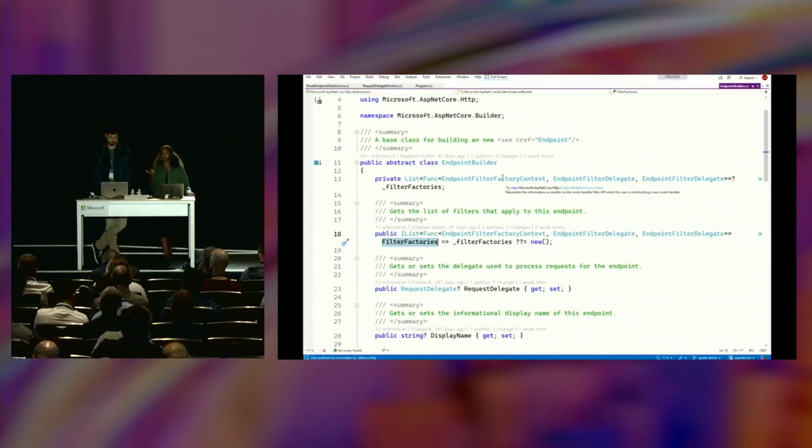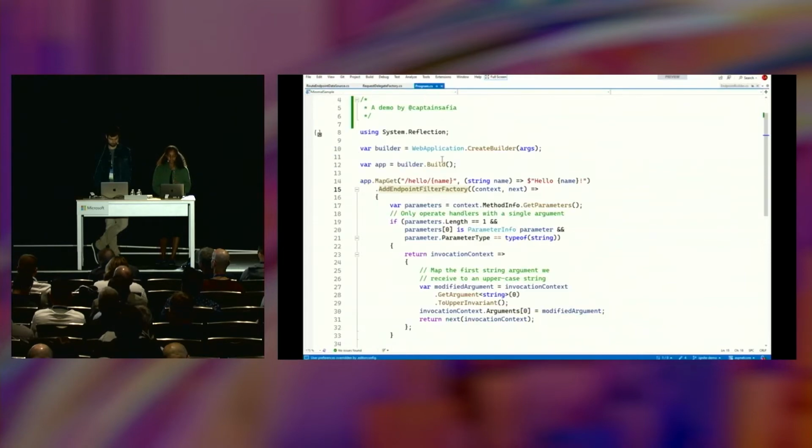And this is really important to note because the fact that this property is defined at such a low level in the framework opens up the opportunity for endpoint filters to be supported not just for minimal APIs that use route handlers, but endpoints that are derived from MVC controller actions or maybe Razor pages. So that's a sneak peek into something that I'll allude to a little bit later, but this design choice guided us in a particular direction when we realized it. So cool, that's one thing I wanted to note there about these endpoint builders.